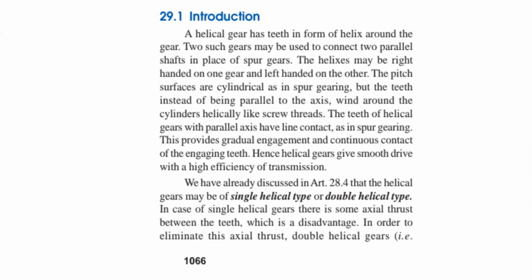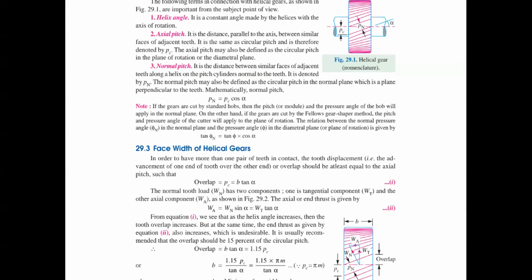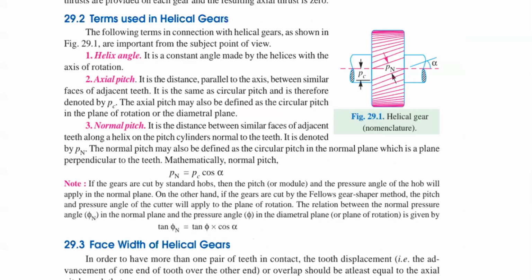And that angle of inclination may be right hand side or left hand side helix. Fine. Now these are the terms that are used for helical gear, and this is a very, very important point. The same terminology we also discussed in the case of spur gear. The terminology used in spur gear and helical gear is very important, and the formulas involved in the basic terminology also play a very important role while problem solving and from the theory point of view especially.